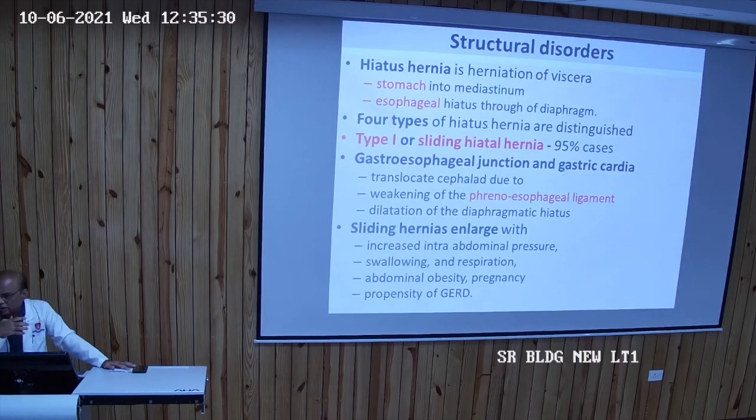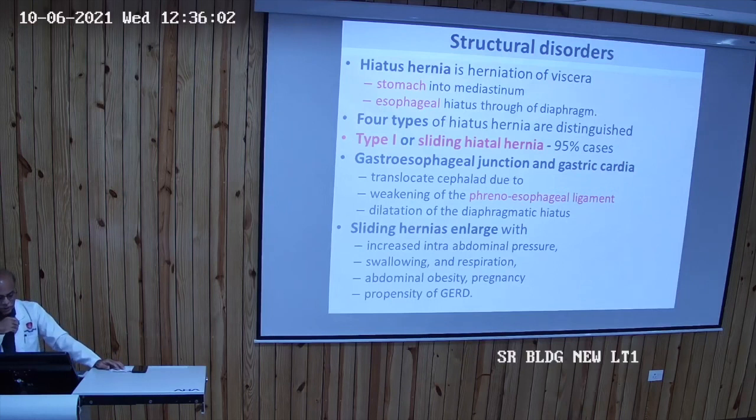Mostly you will read it in your surgical chapters. So it is herniation of the viscera like the stomach or esophagus itself into the hiatus through the diaphragm. So 4 types of hiatus hernia are distinguished. Type 1 is sliding hiatal hernia. 95% of cases are due to sliding hiatus hernia, because the hiatus becomes very large, so it easily slides up and down.